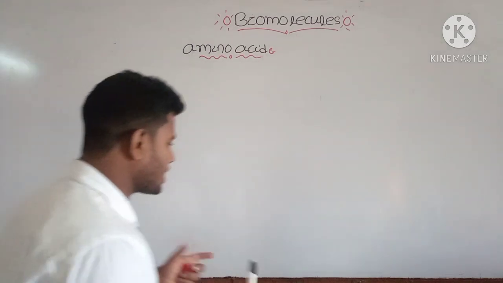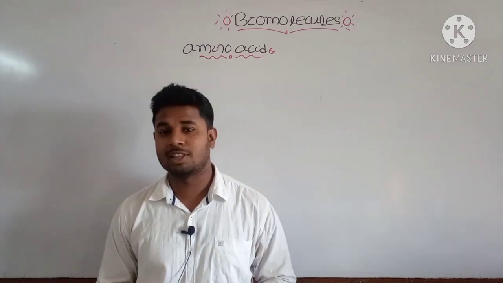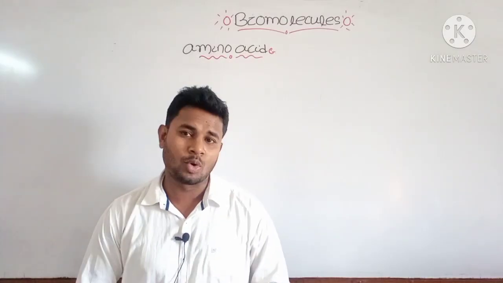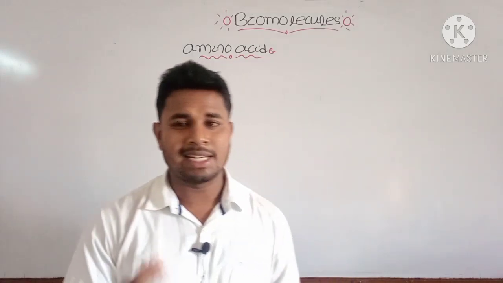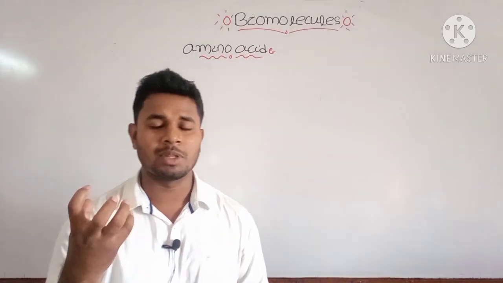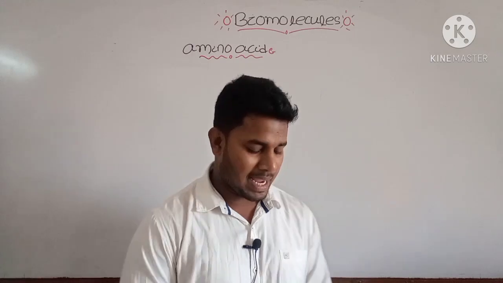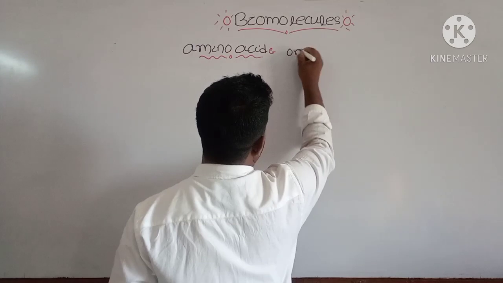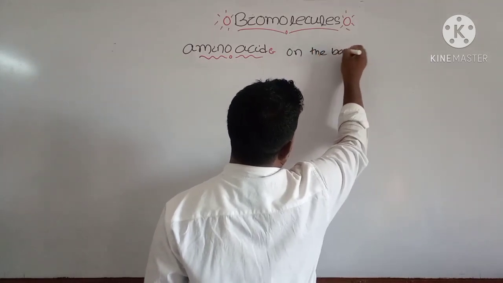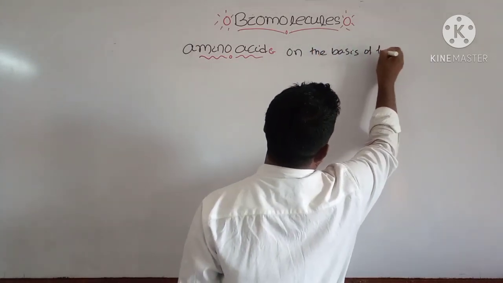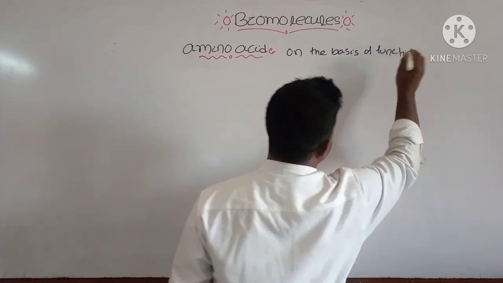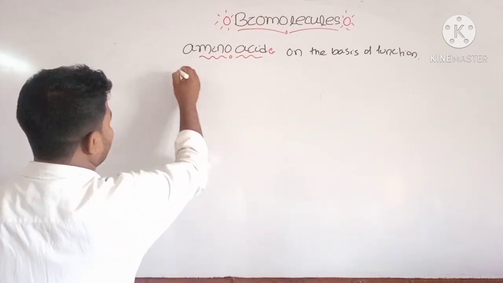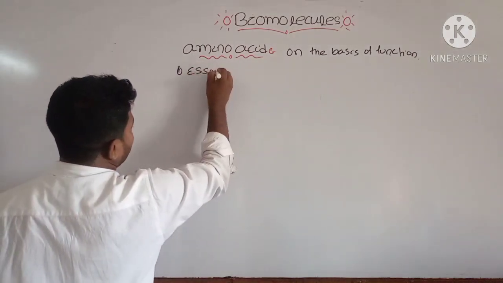Okay, now let us discuss some types of amino acid based on their function. The main function of amino acid is that it is part of protein, that is the building block of protein, and inside the animal body, most of the protein is required by our cell. If we consider the necessity of our body on the basis of function, there are essential, non-essential and semi-essential amino acids. These are considered. First is your essential amino acid.